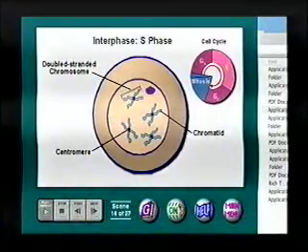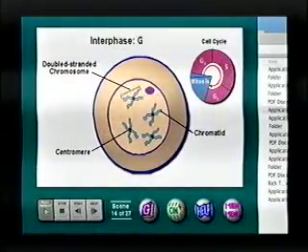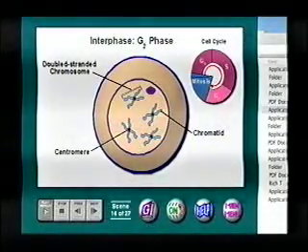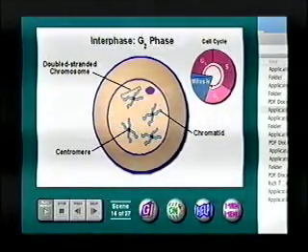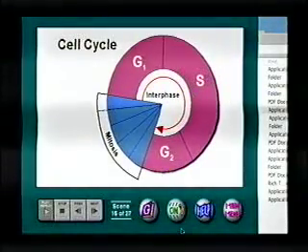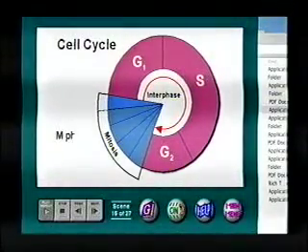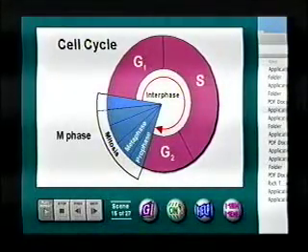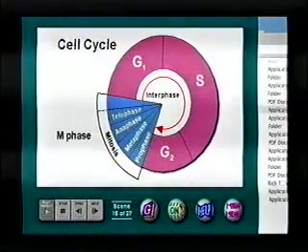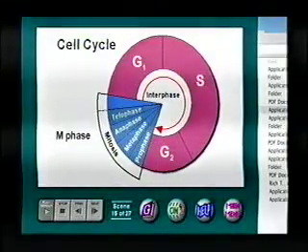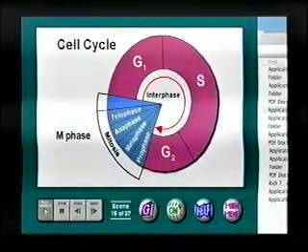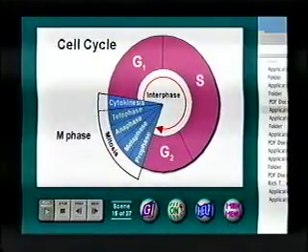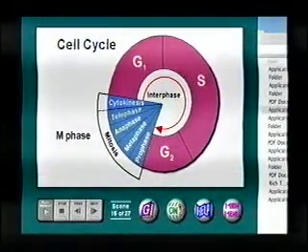In the last phase of interphase, G2, the cell continues to grow and metabolize normally and readies itself for the M phase. Mitosis, the first part of the M phase, consists of 4 stages: prophase, metaphase, anaphase, and telophase, during which the cell's nucleus divides in half. Mitosis is followed by cytokinesis, during which the cytoplasm of the cell is separated into two equal portions.